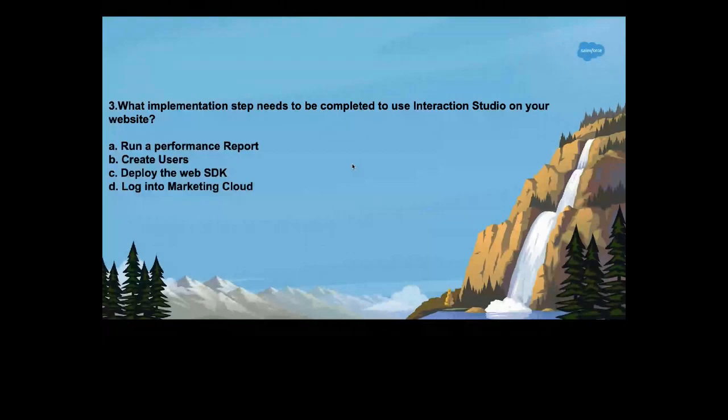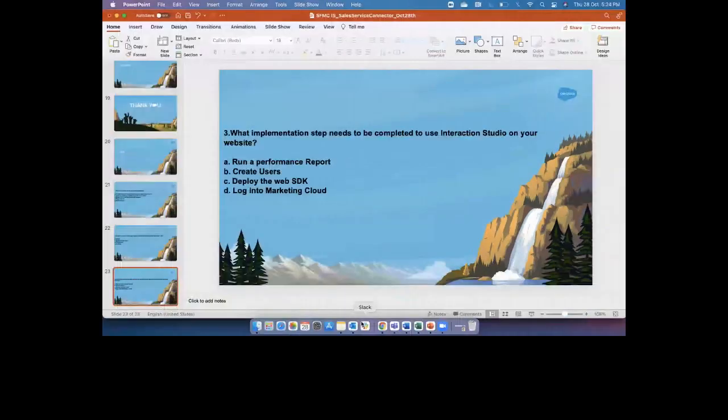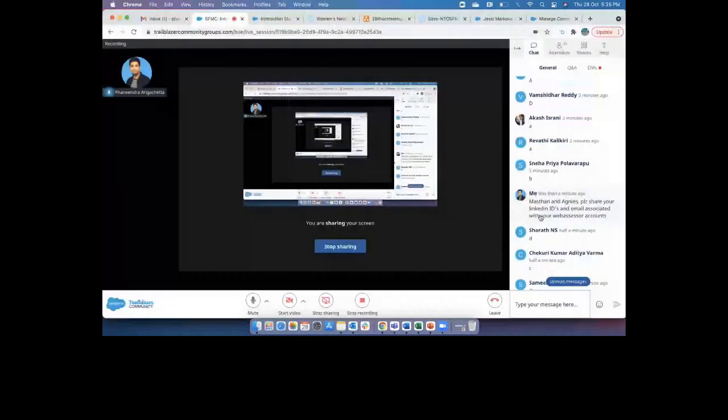So let's choose the right step. Let's find out who got this. The answer is C. It's deploy the WebSDK.